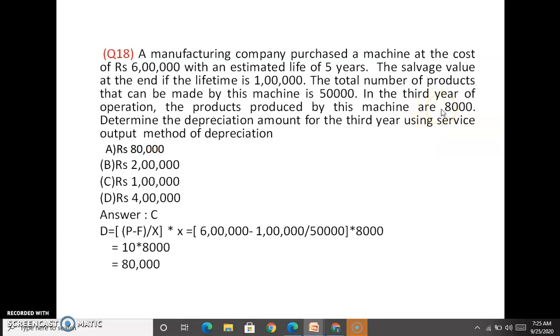In its lifetime it can make 50,000 products, that is capital X. Small x is how many products are made by the machine in that particular year. In the third year 8,000 products are made. So it is 5 lakhs by 50,000, which is 10, into 8,000, which is 80,000. So the depreciation amount for the third year is 80,000.